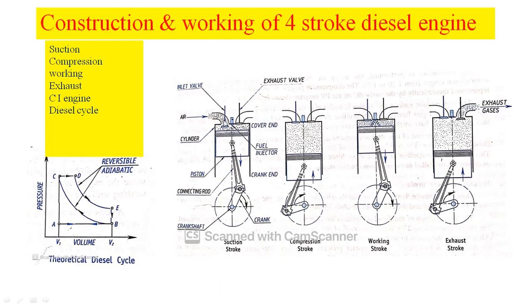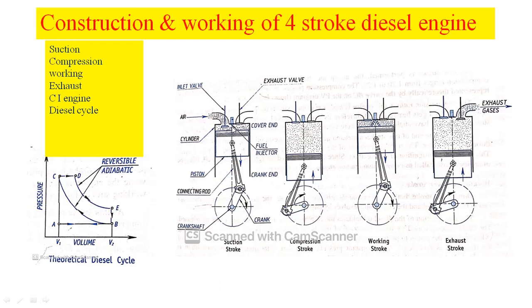The function of the spark plug is to initiate the combustion process, but the function of the fuel injector is to inject the fuel into the engine cylinder. So that will make the spray of diesel oil into the engine cylinder. It will not initiate the combustion process, it is not the igniter. Instead, it just sprays the diesel oil into the engine cylinder.